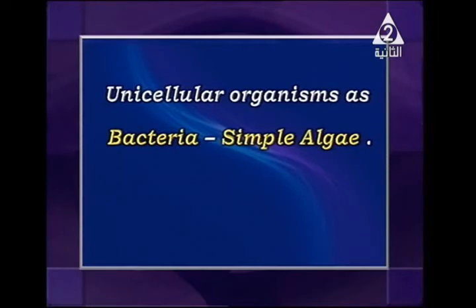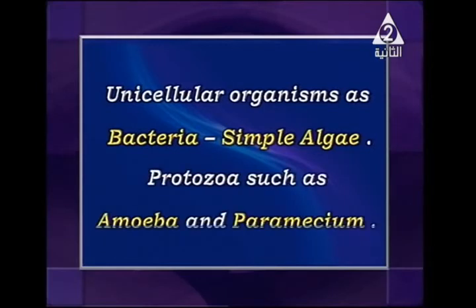If you forget what unicellular means, uni means one, and cellular means cell. So unicellular means a living organism which consists of only one cell, and this cell does all the vital and biological processes. Number 2, protozoa such as amoeba and paramecium. Again, we have unicellular living organisms like bacteria, simple algae, and some protozoans like amoeba and paramecium.